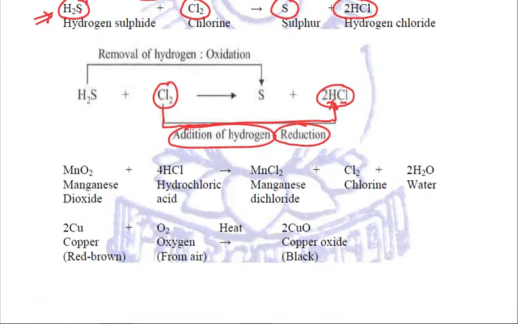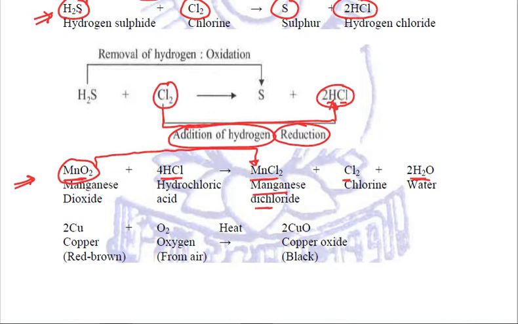This is quite an important example that we are taking. MnO2, manganese dioxide, when it reacts with HCl, forms MnCl2, manganese dichloride, and chlorine and water. Now try to relate. The reactant is MnO2, and if we try to find Mn in the product, we see MnCl2 along with Cl2.